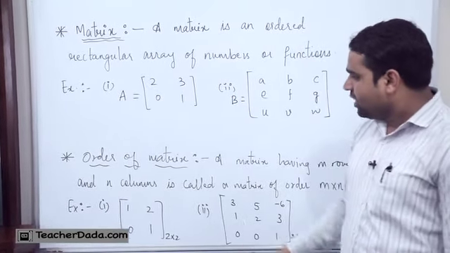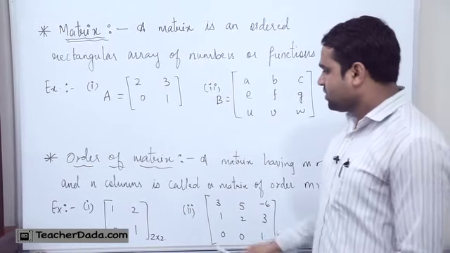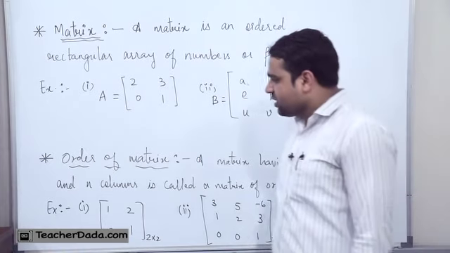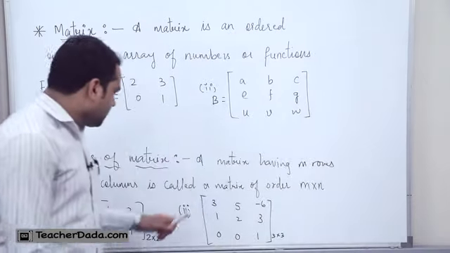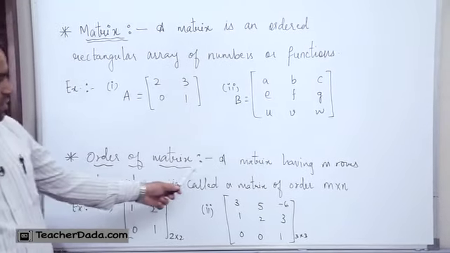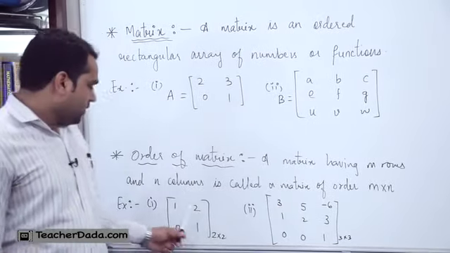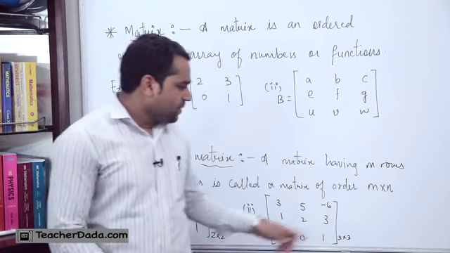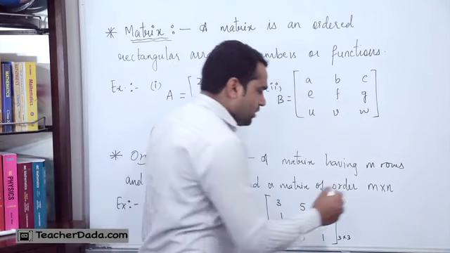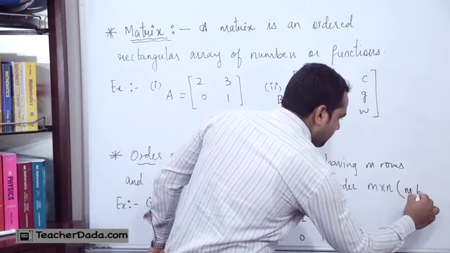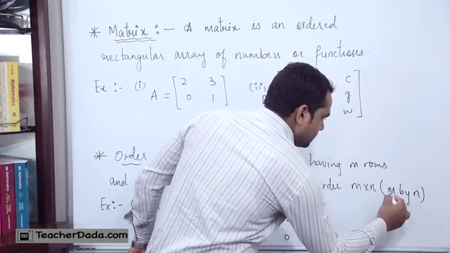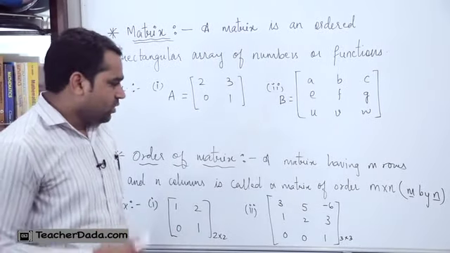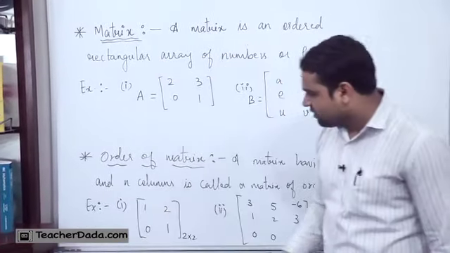Now we will have a 1 or 2 marks question based on finding the order of a given matrix or matrices. So we will see how we can find the order of a matrix. Very simple. You can see the definition here. A matrix having m rows and n columns is called a matrix of order m by n. We read it as m by n. If you want, you can write here it is nothing but m by n. So this is the number of rows and this is the number of columns, and this gives us the order of the matrix. We have 2 examples also written on the board.